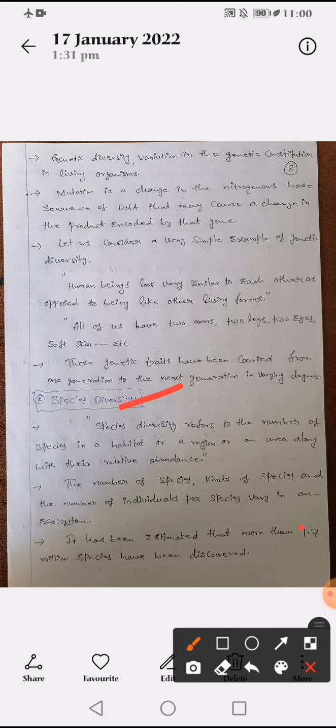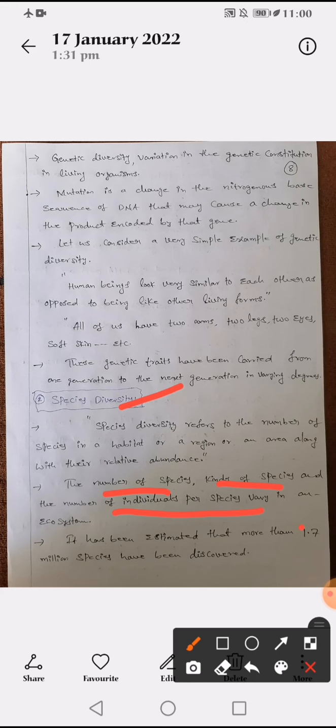Species diversity also depends on different kinds: the number of species, the kinds of species, and the number of individuals present per species. Number of species means how many types, how many members of different families of plants there are.